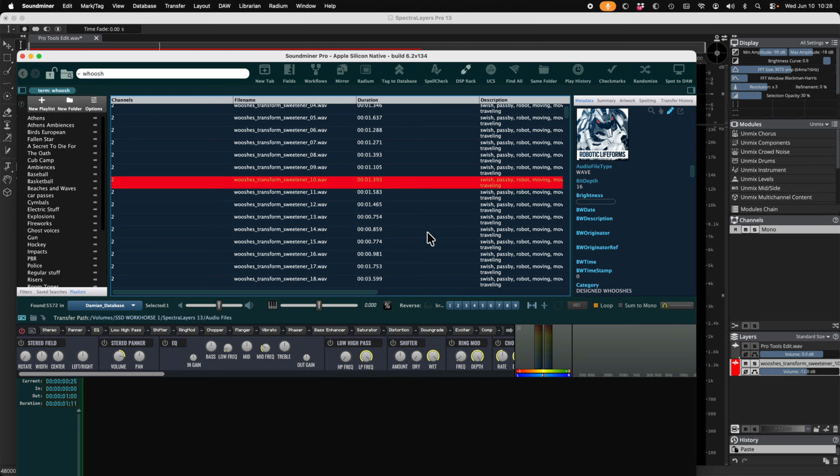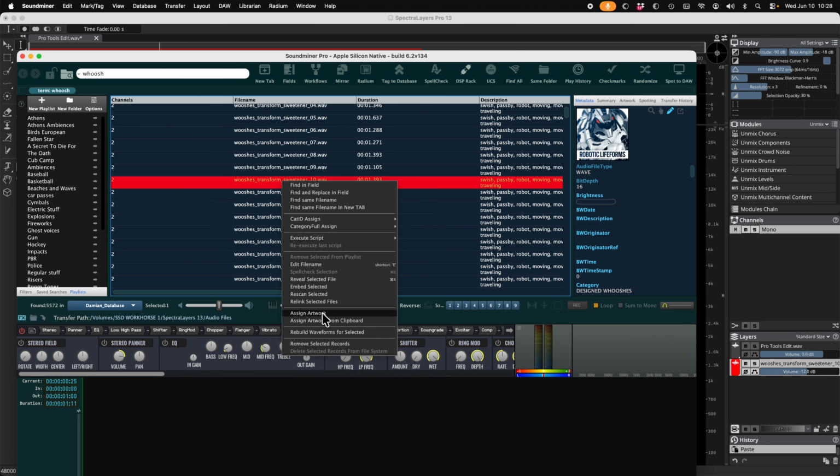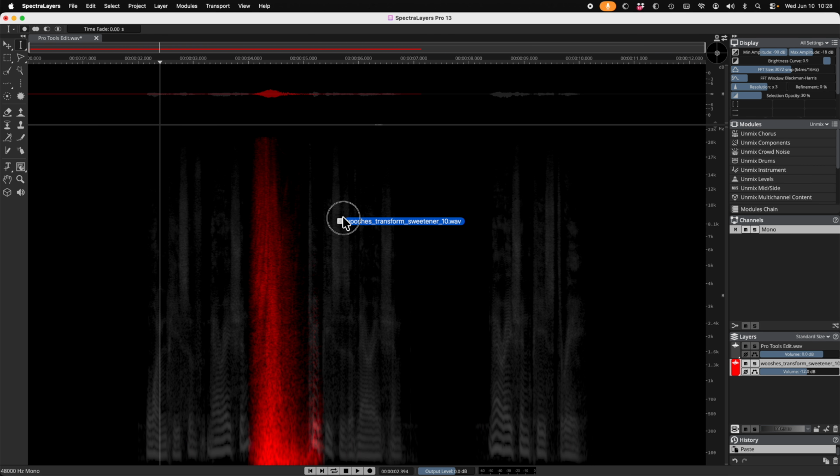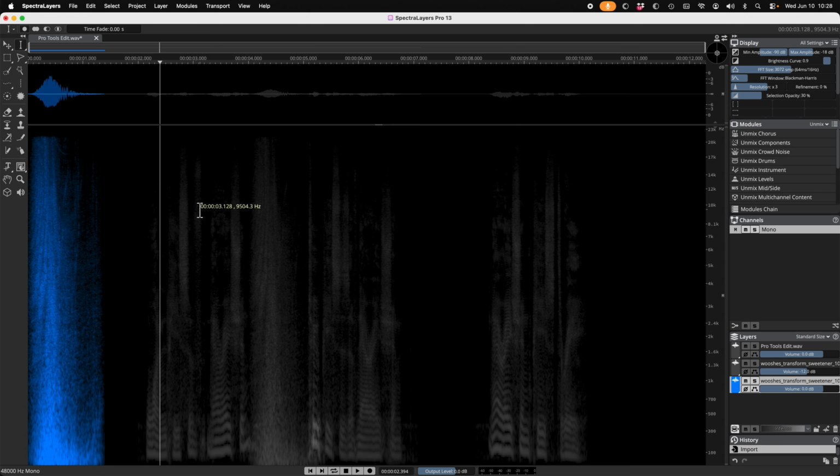It shows up as its own tab, which is fine. I can also reveal in selected file in the Finder, and it will reveal it, and I can then do exactly the same thing down there. So there's about 3 different ways to get it in. My thing is, if it's in as a layer, it's much better if that's how you're adding things together, but you can really then go nuts with the sound design in this program. Notice that SpectraLayers wanted to mix down my inputted sounds to mono, since my main session here is mono.